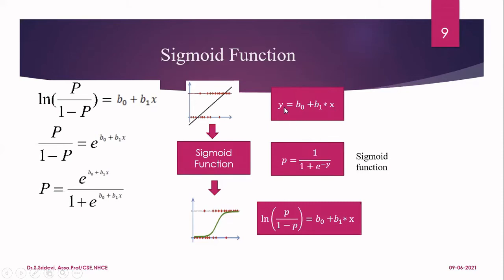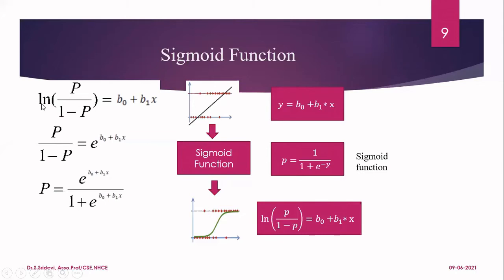And this is nothing but the y value. It is applied to the sigmoid function. So you will have 1 divided by 1 plus e power minus y as a probability. And if you find the value of y from this particular formula, you will get that as log p divided by 1 minus p. That you can substitute in this equation instead of y. Okay, so now this is the final equation we are getting after passing to the sigmoid function. But our aim is we want to find the probability p only.